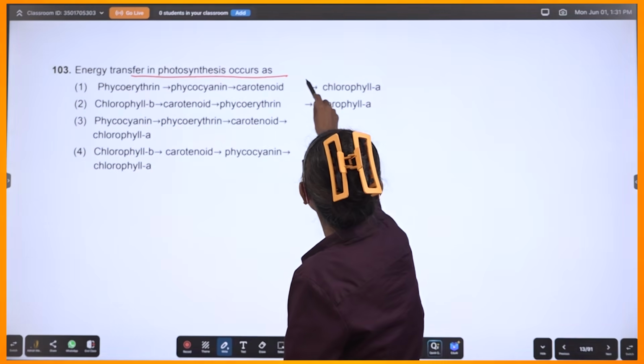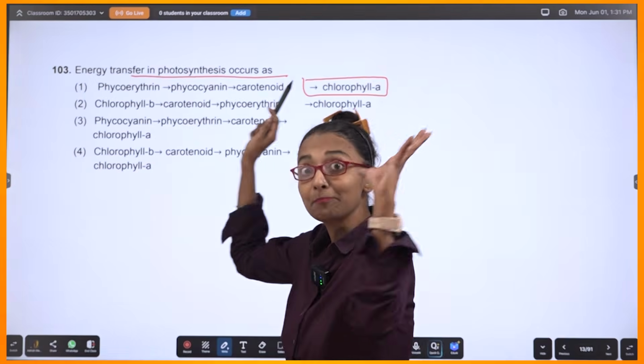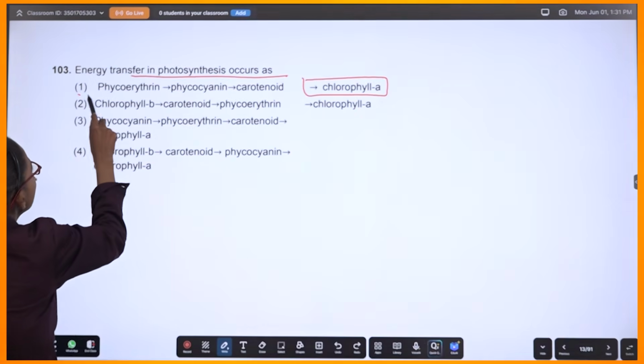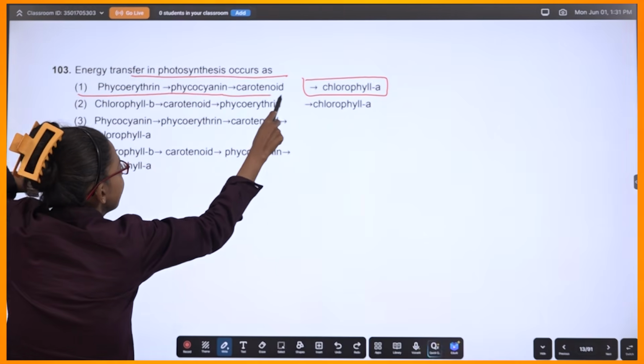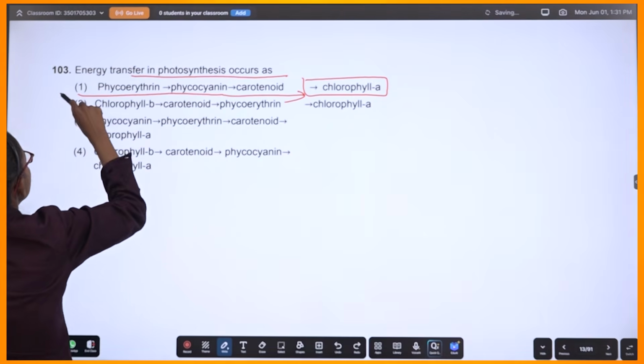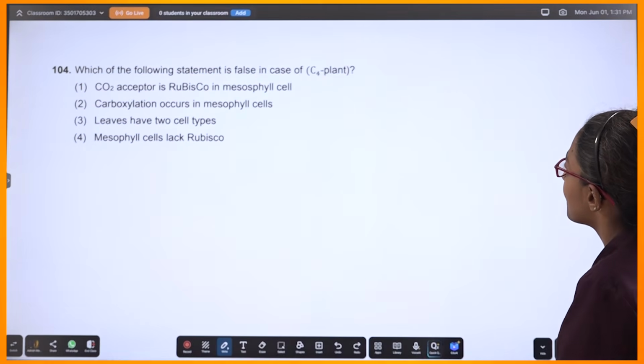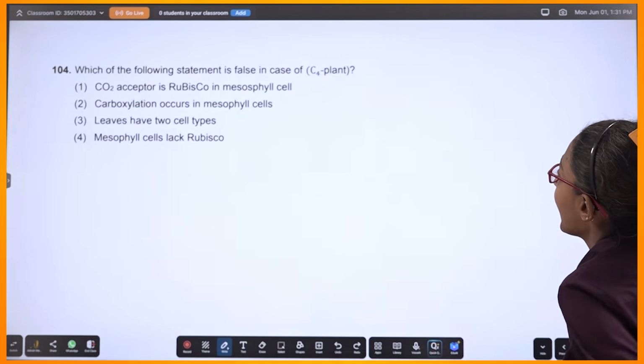So chlorophyll a will be the last one, the main one, okay? So first of all, phycoerythrin, then phycocyanin, then carotenoid, and then chlorophyll. Okay, so this is how we do it. Just keep that in mind. This question was important.